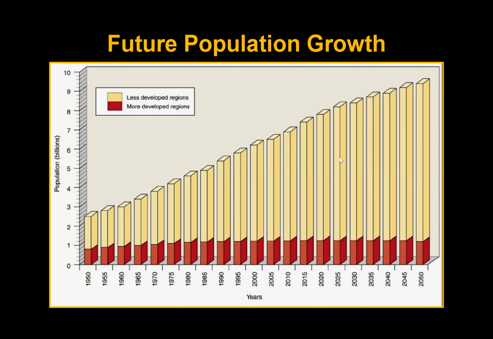And the other thing is the future population growth is not going to be in the developed countries, places like the United States and Europe and Japan. Most of that population growth is going to happen in other countries that are relatively poor. We'll talk about that later. But most of that population growth is going to go there. And in our next class, we'll talk about migration because that really feeds the movement of people from one place to another.